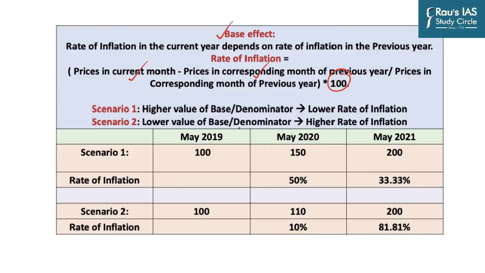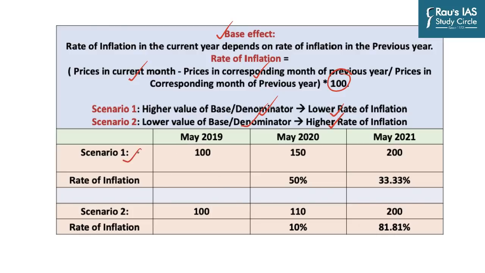And so, if the prices were very high in the same month last year, which means the denominator would have a high value, you will have a low rate of inflation because of the base effect. Similarly, if the prices were unusually low in the same month last year, your denominator will be low and hence your rate of inflation will be high because of the base effect. And so let us understand these two scenarios.